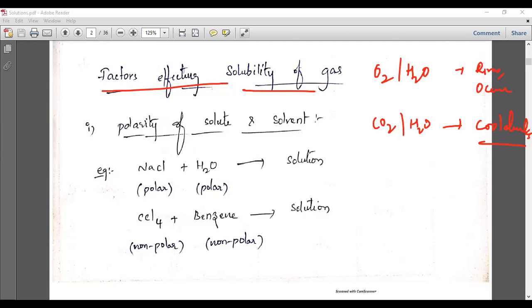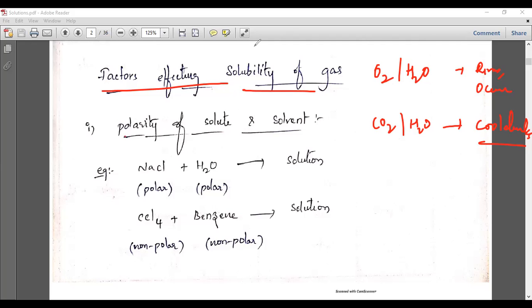and you have to understand what the factors are which affect the solubility of these particular solutes, CO2 and O2. Both are solutes, and they are dissolved in water. So at what pressure and at what temperature, we will see certain factors which affect the solubility of a gas. First, polarity of solute and solvent.